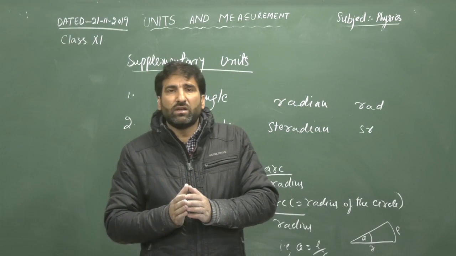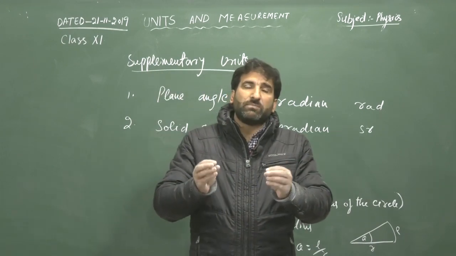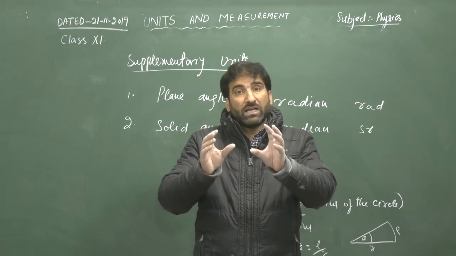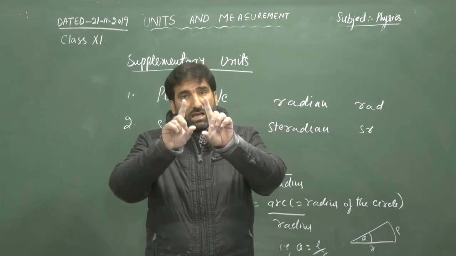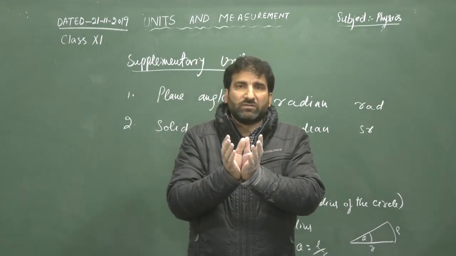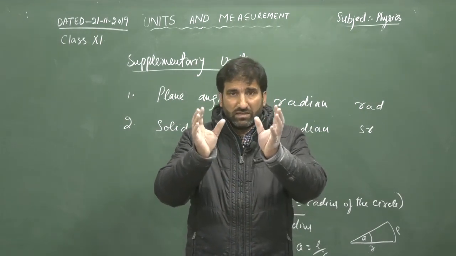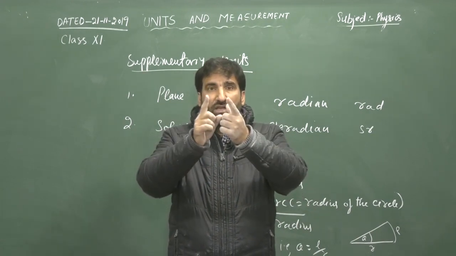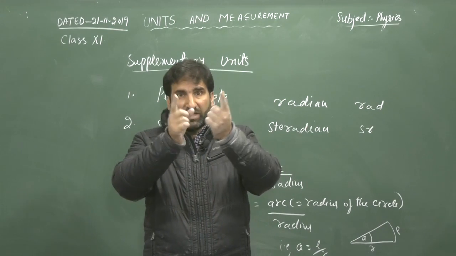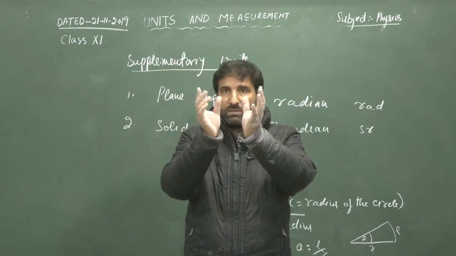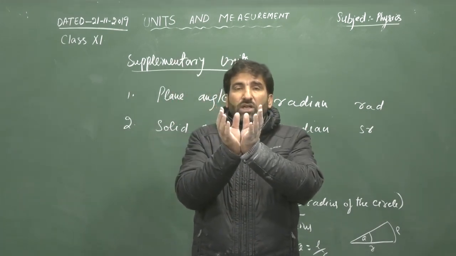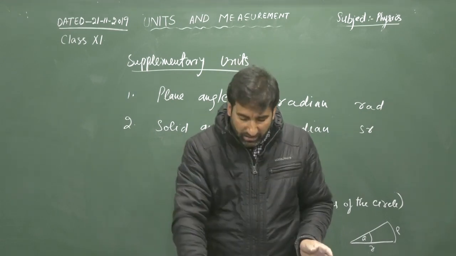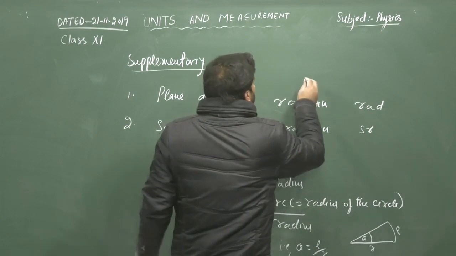Now solid angle. What is solid angle? Solid angle is the angle subtended by a part of a sphere at its center. For example, if we consider a sphere like a football, and consider one of its pieces, and we join the periphery of the piece to the center of the sphere, we get a solid angle like that.